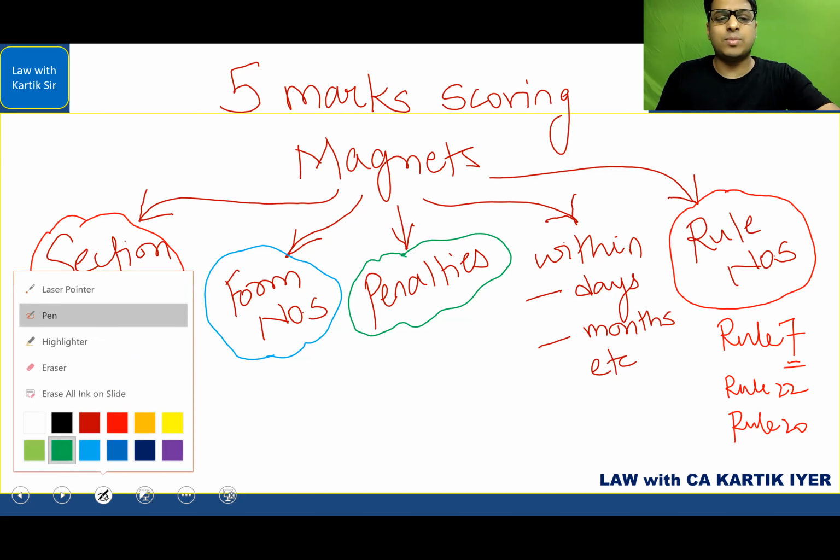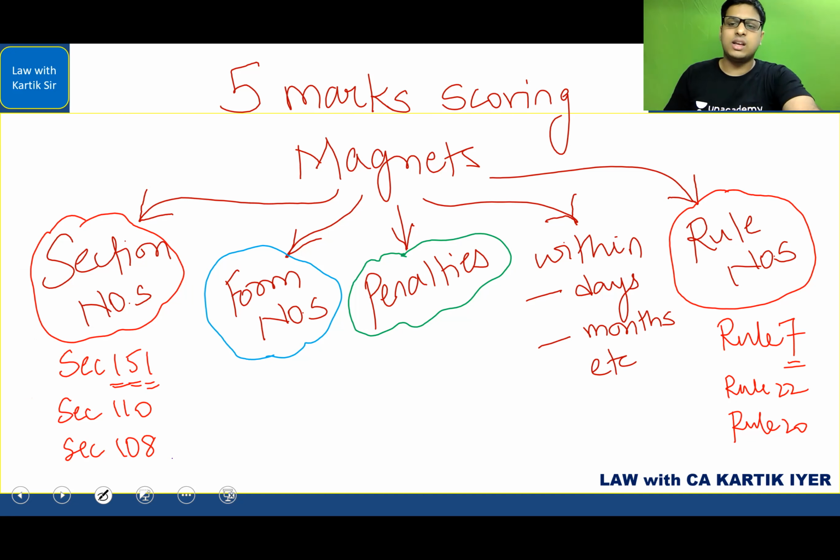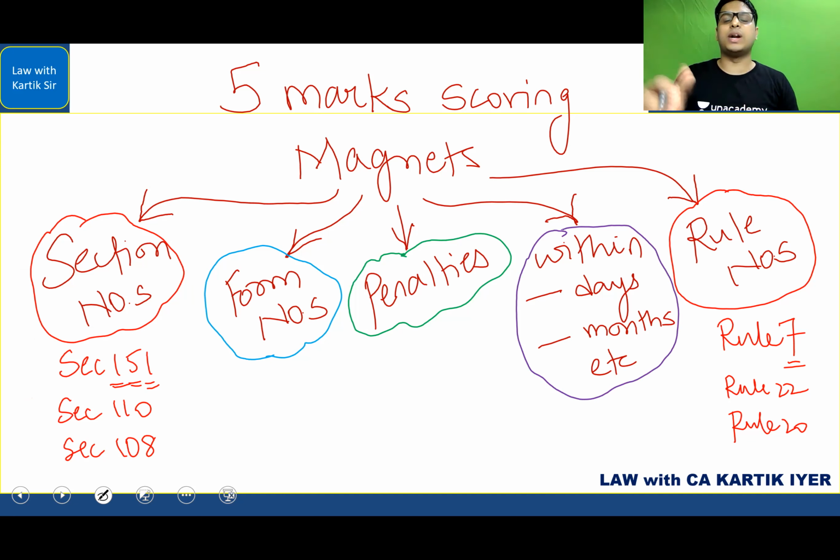Next is something which I have seen students do really well in, and I have to honestly admit that students are generally good in this particular area. That is within so many days, within so many months. Okay, but still, sometimes they get confused between days. There's a section, section 139, in which let's say it's a company other than a government company, and we are talking about the appointment of the auditor. So the first auditor will be appointed by the board of directors within 30 days. If the board of directors fail to appoint, then the members will appoint in the next 90 days.